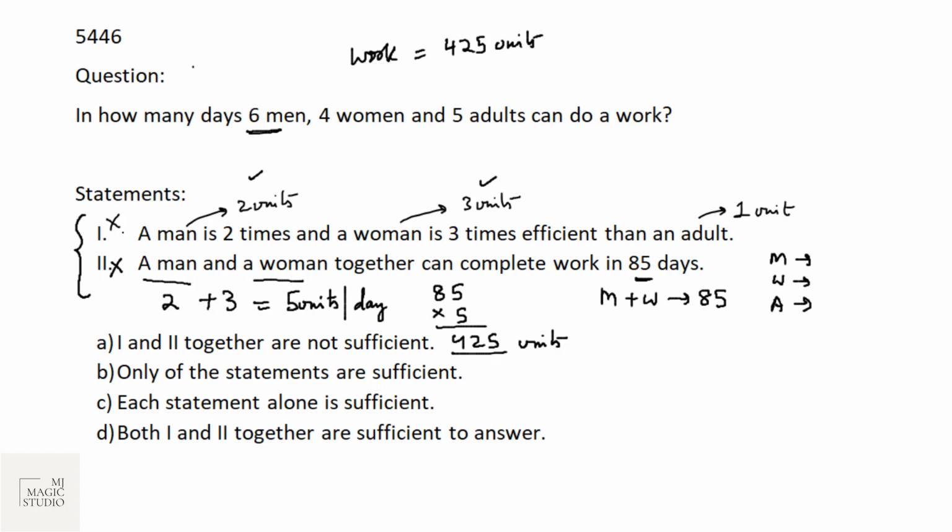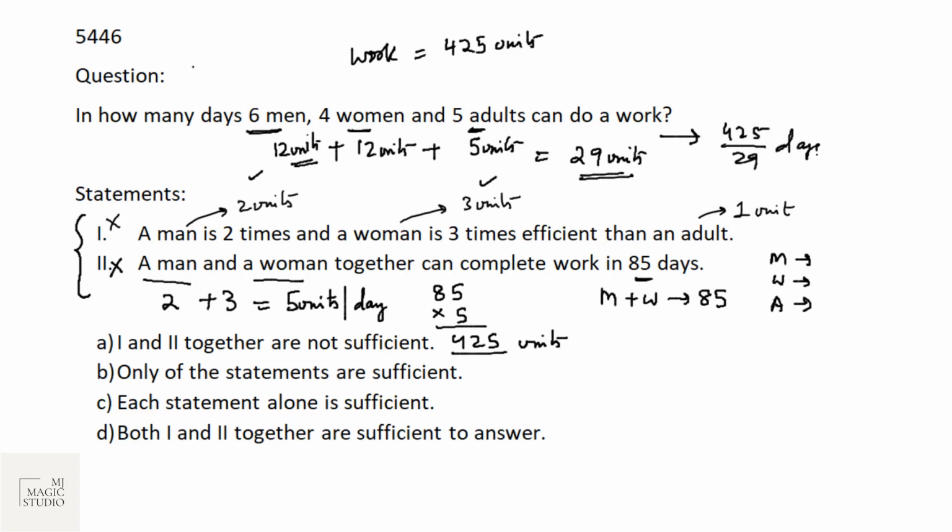If we take up statement 1, 6 men per day will produce how many units? 6 men will produce 12 units. This group of people will produce 12 units per day. 4 women, 4 into 3, 12 units per day. 5 adults will produce 5 units per day. That means in one day, 12 plus 12 plus 5, that is 29 units, are produced by this group of people. If we are taking up 1 and 2 both, 29 units of goods are produced by this group in one day. So to produce 425 units, the time required by them would be 425 by 29 days.